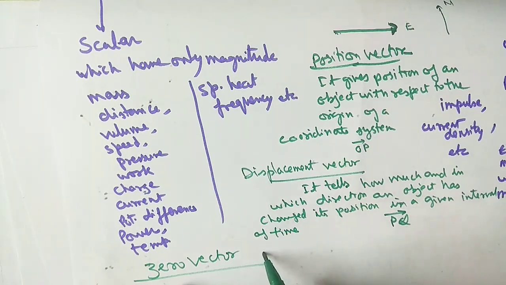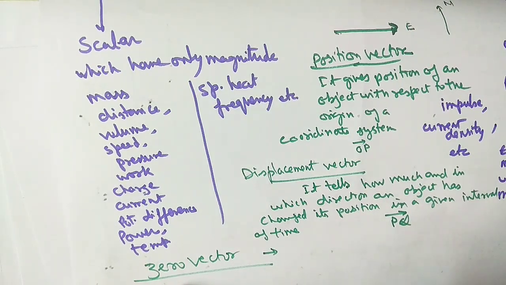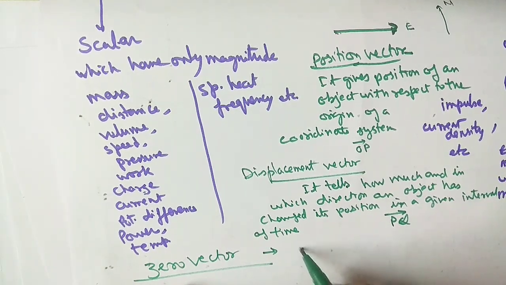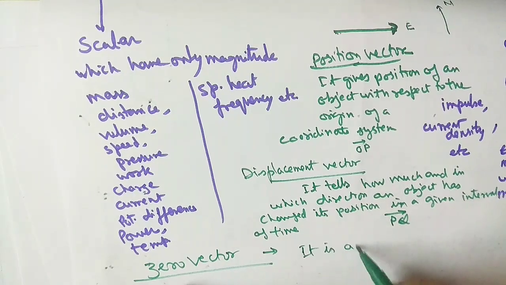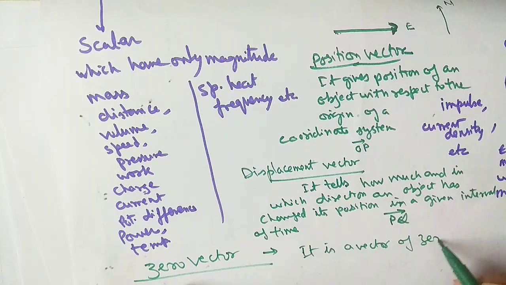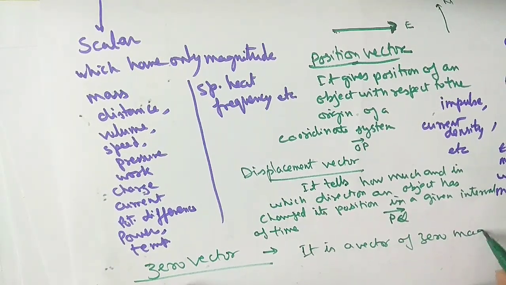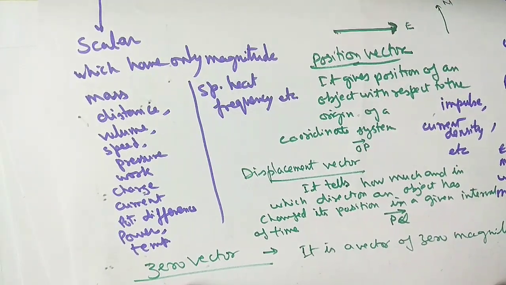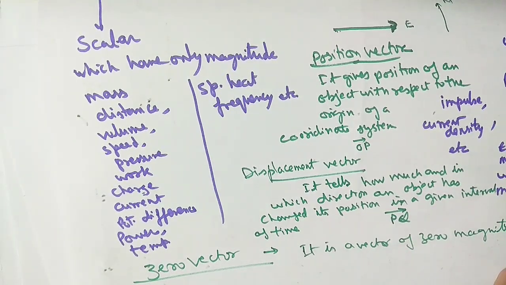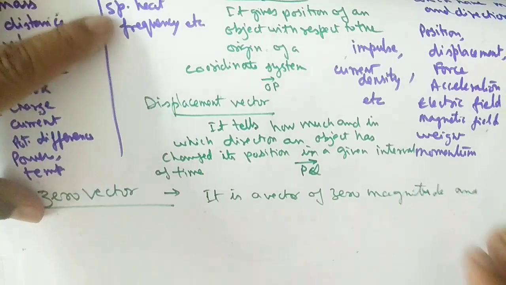So you can say a zero vector is a vector of zero magnitude and no specific direction.